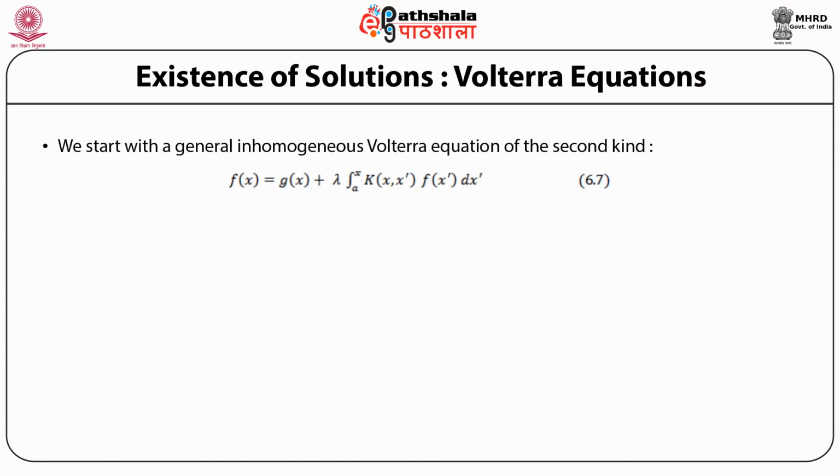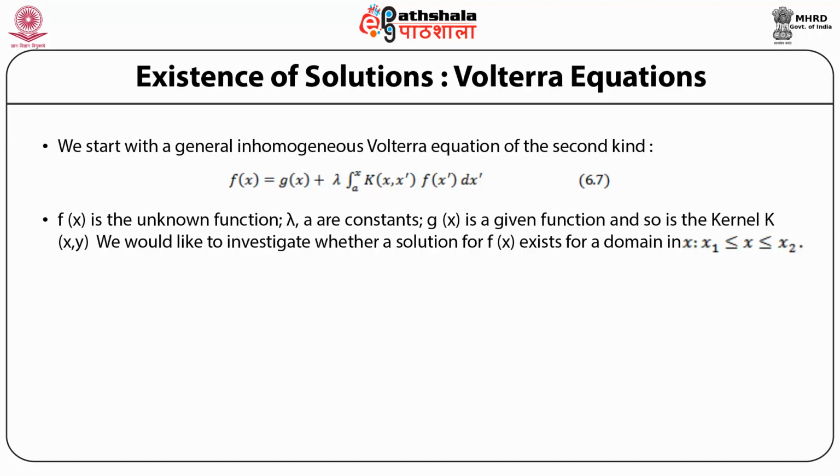So we start with a general inhomogeneous Volterra equation of the second kind, which can be written as f(x) equal to g(x) plus lambda times the integral from a to x of dx prime, k(x, x prime) multiplied by f(x prime). Now in this equation, f(x) is the unknown function, lambda is a constant, g(x) is a given function which is responsible for making the equation inhomogeneous, and so is the kernel k, which is a function of two variables.